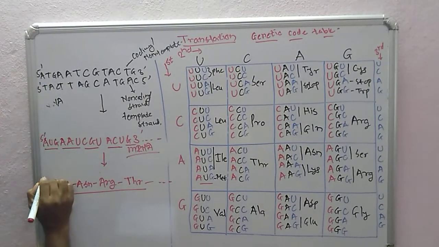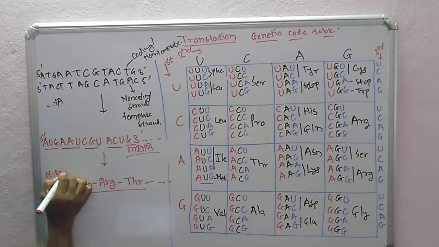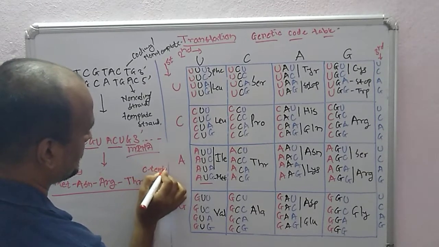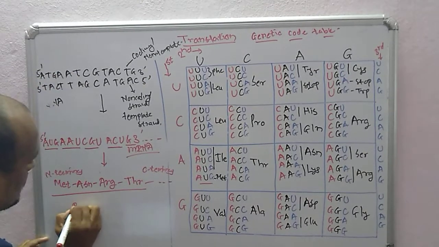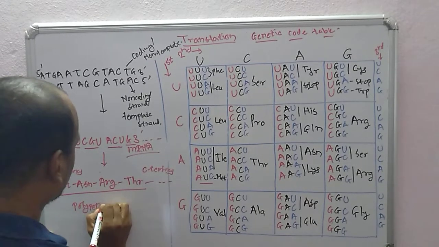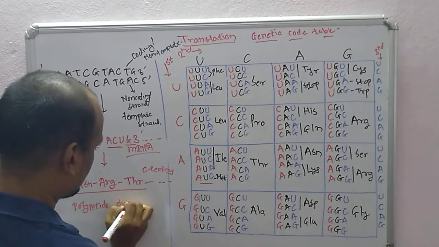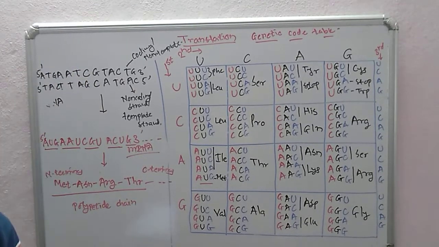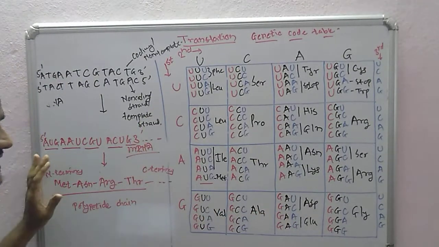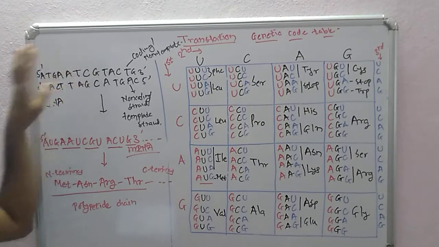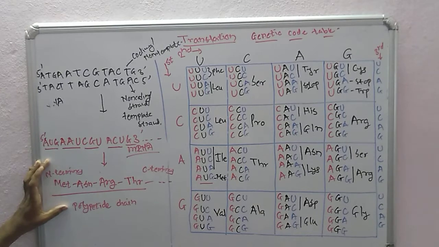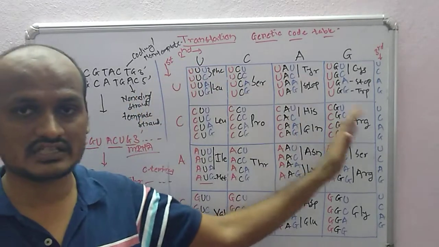Okay, so this is the N terminus and this is the C terminus. So this is our polypeptide chain. The genetic code table is important in our translation process, because we have this DNA sequence, it is transcribed into this RNA and then translated into this peptide chain. So we have to look at the genetic code table.